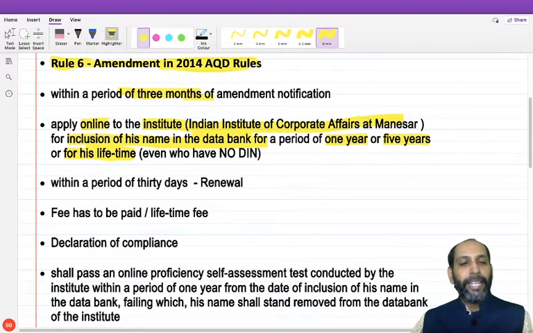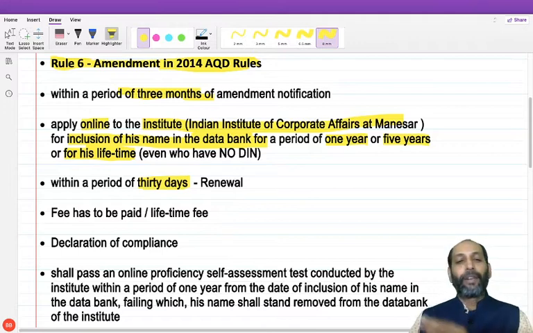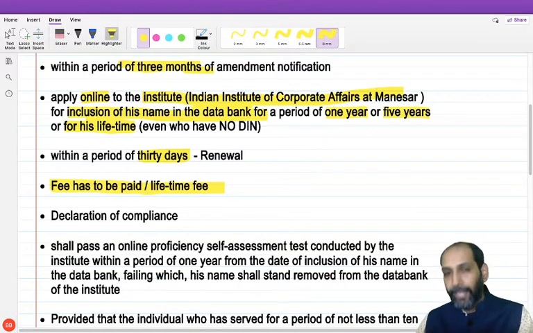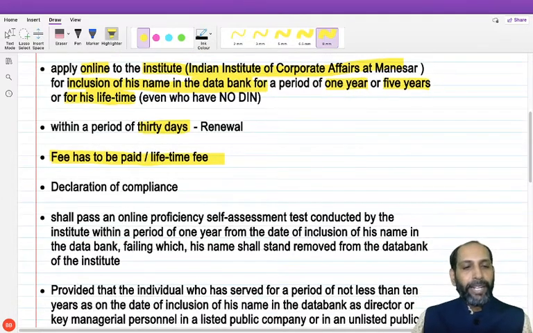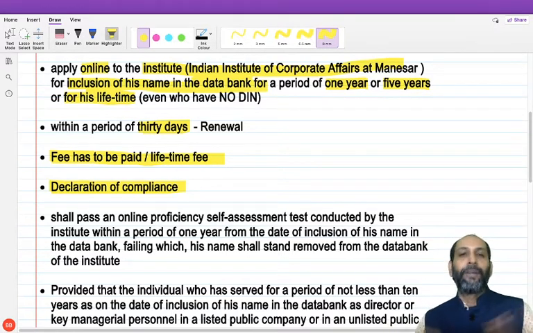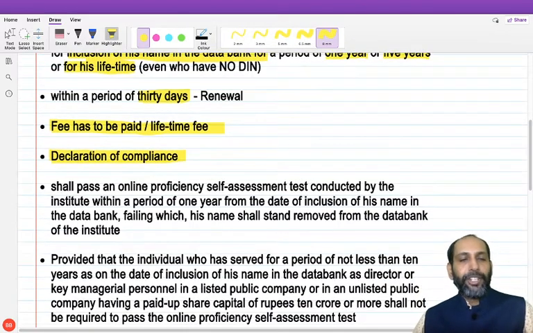And point number 3 is the renewal period is 30 days. So when 1 year is expired or 5 years is expired, obviously we have to renew, and the renewal time period is 30 days. And of course, there is a fee which they have to pay. In the case of lifetime, where the fee has been paid, there is no fee when it is renewed. They have to give a declaration of compliance. Obviously, they have to give a declaration with respect to their independence, and of course the things which are stated under section 149.